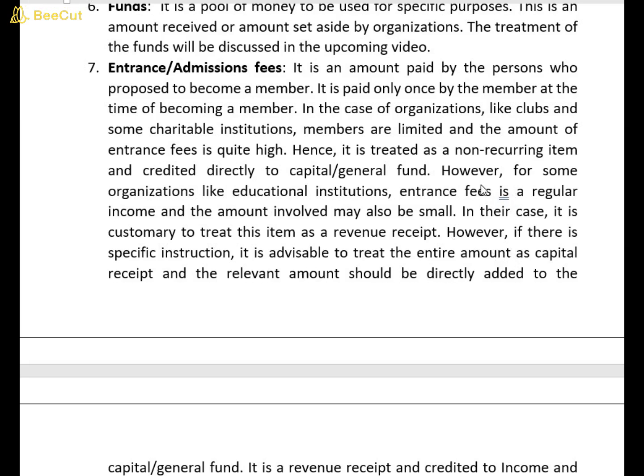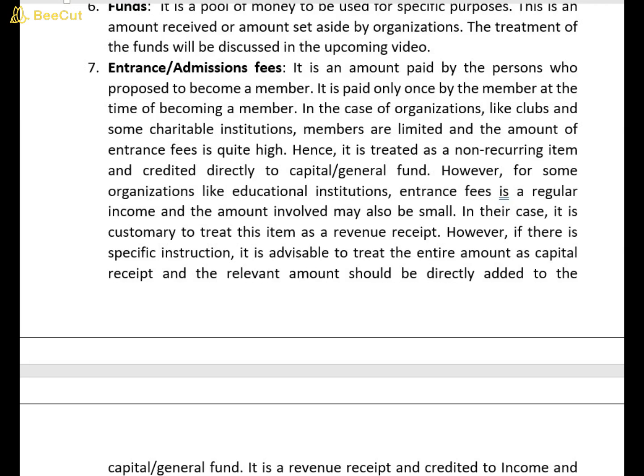But in other cases, for example, organizations like educational institutions, entrance fees is regular income and the amount involved may also be small. In their cases, it is customary to treat this item as a revenue receipt. Friends, in the case of an educational institution, students are coming on a regular basis.